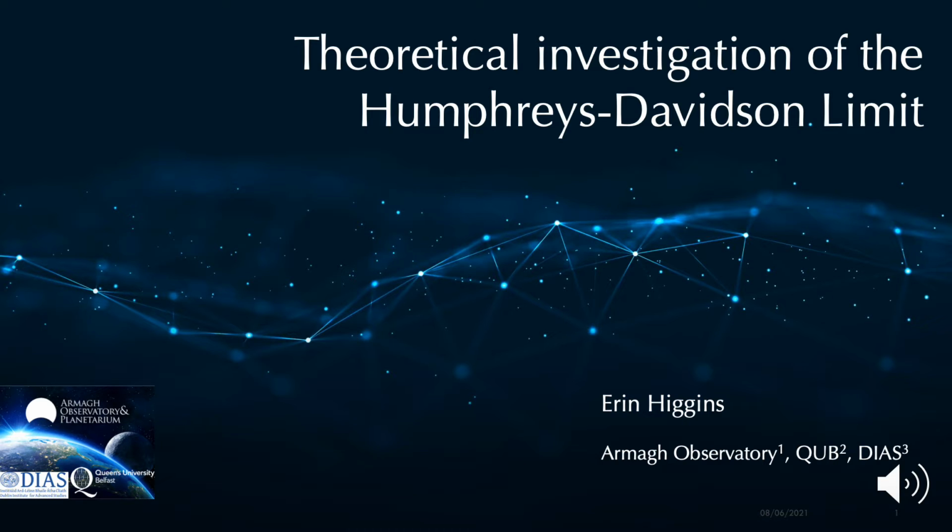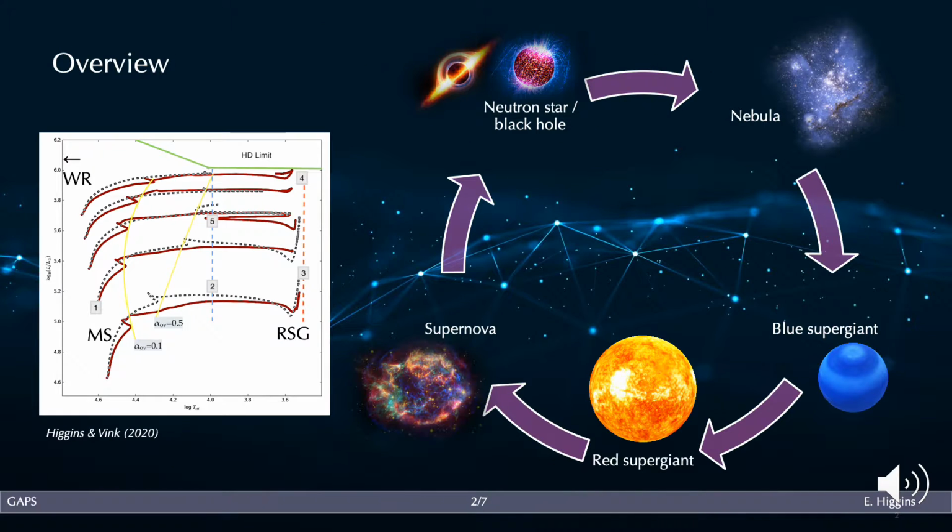Today I'm going to discuss the importance of internal mixing on evolutionary channels of massive stars in terms of the upper red supergiant luminosity across multiple metallicities, and particularly how the indirect effects of stellar winds can interact with mixing processes and dominate the fates of massive stars.